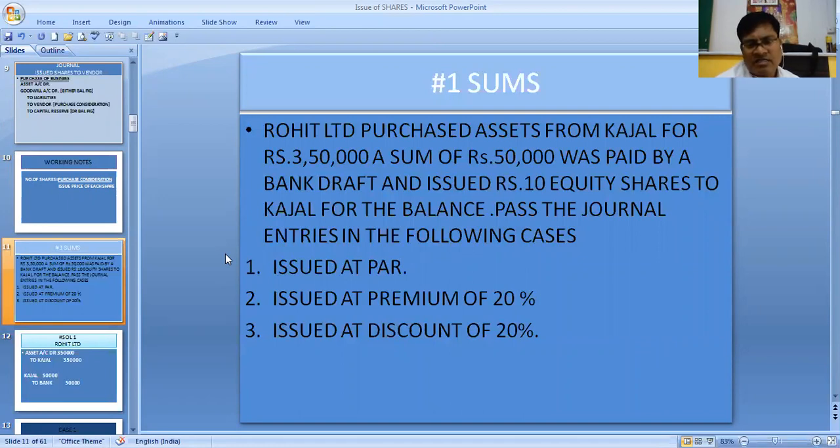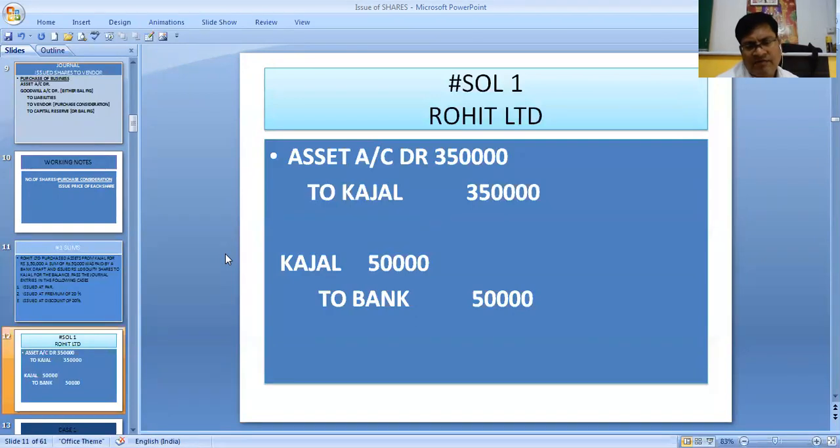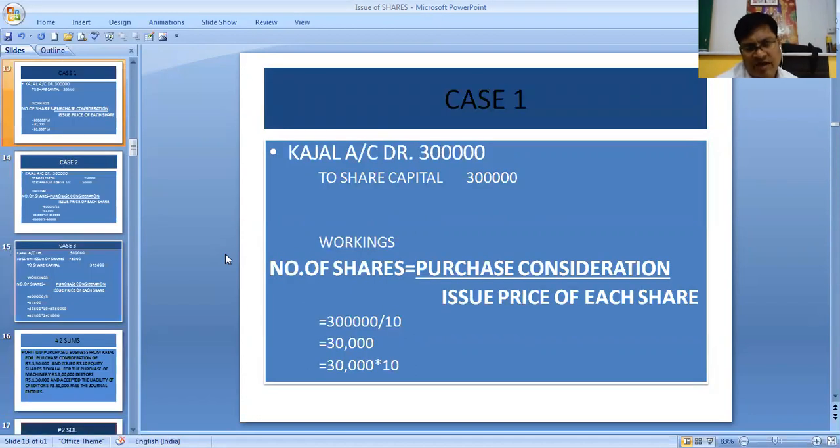Rohit Limited purchased from Kajal 3,50,000 of assets and paid her 50,000 through bank draft, and for the remaining amount issued shares of 10 each: issued at par, issued at premium of 20%, and issued at discount of 20%. Three conditions. Let's do sum number 1. You see whether in case 1 or 2 or 3, these two entries will be similar. Assets to Kajal, we are buying assets. Rohit Limited is buying assets from Kajal. And Kajal to bank, 50,000 which we have paid.